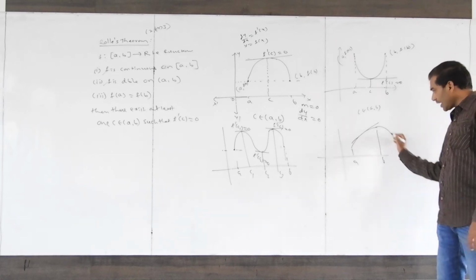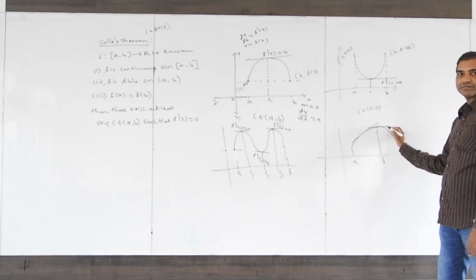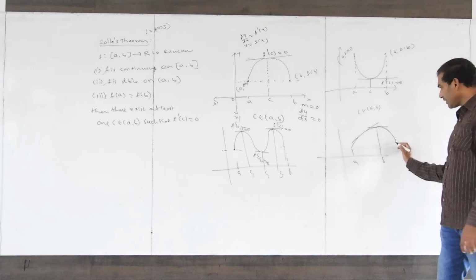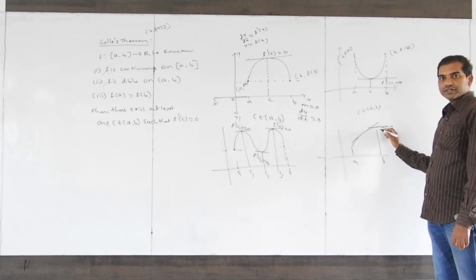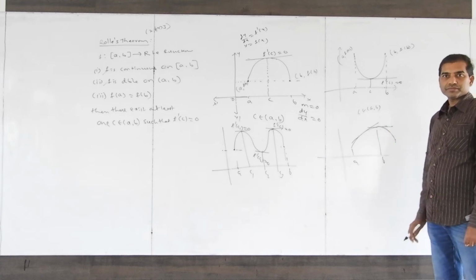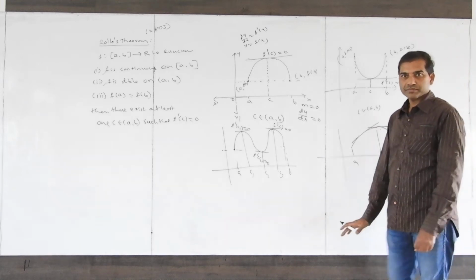If it is curved like this, then here you get it. When the function values are equal, there compulsorily exists a point where the tangent has slope 0. This is called Rolle's theorem. Understood?